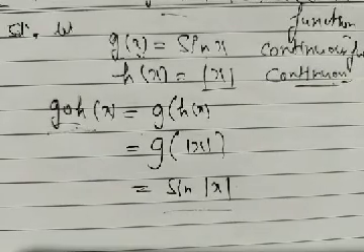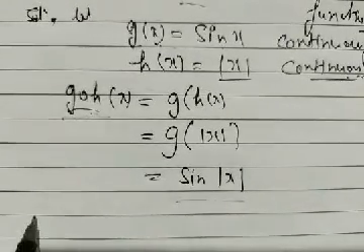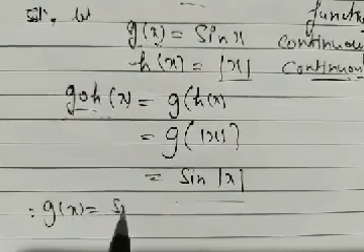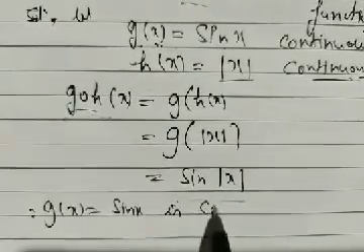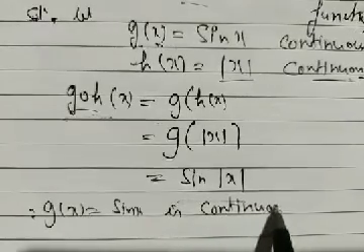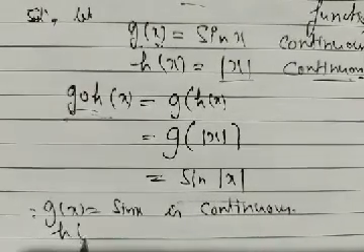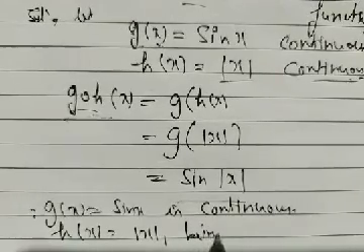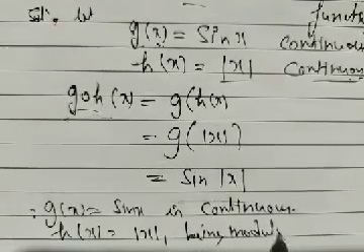Then obviously sine of mod x is also continuous there, and we have to write down: since g(x) equal to sin x is continuous, h(x) equal to mod x, being a modulus function, is continuous.